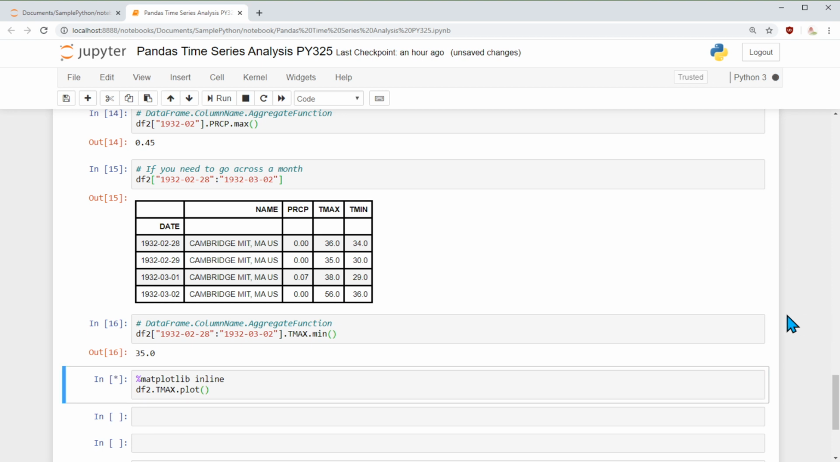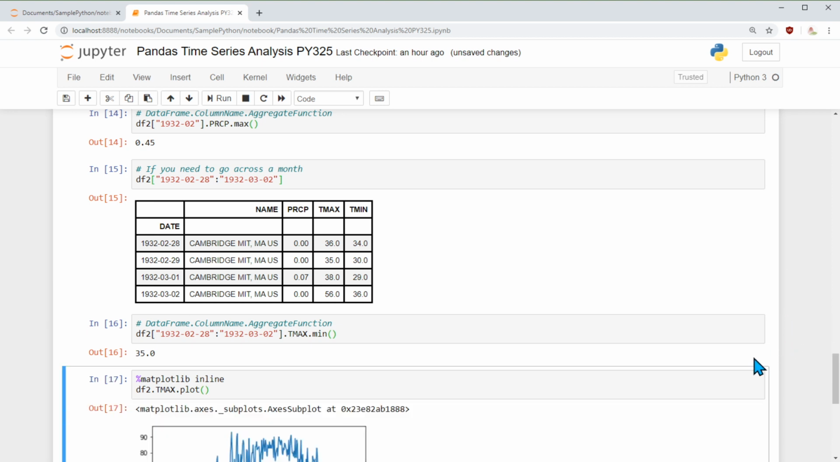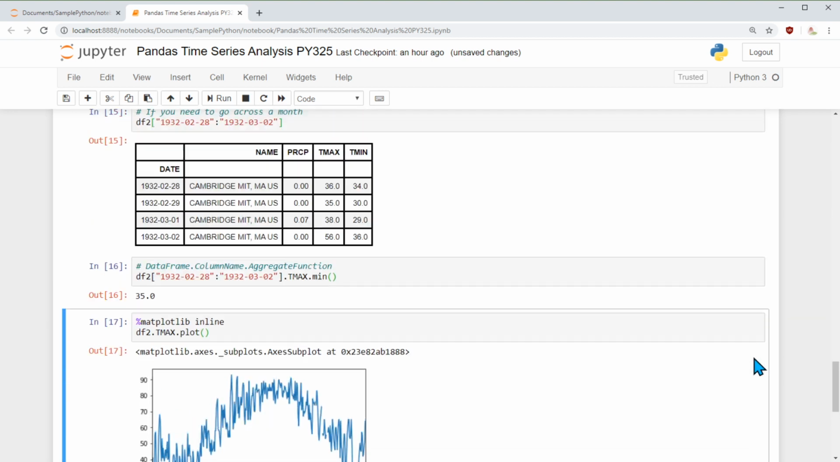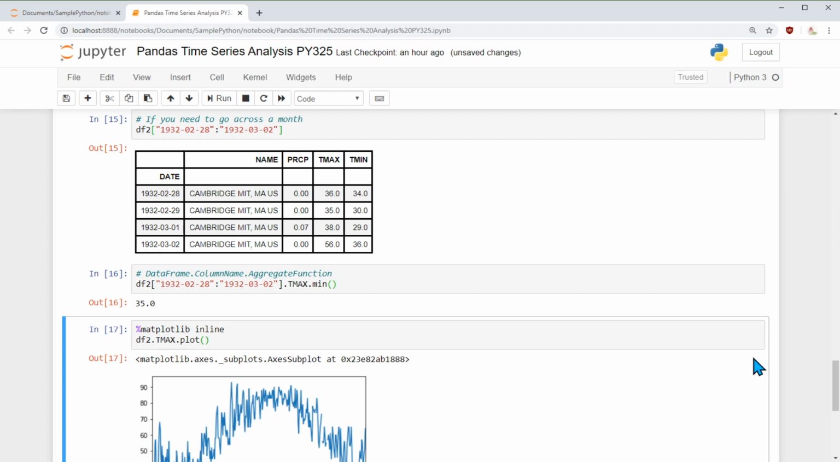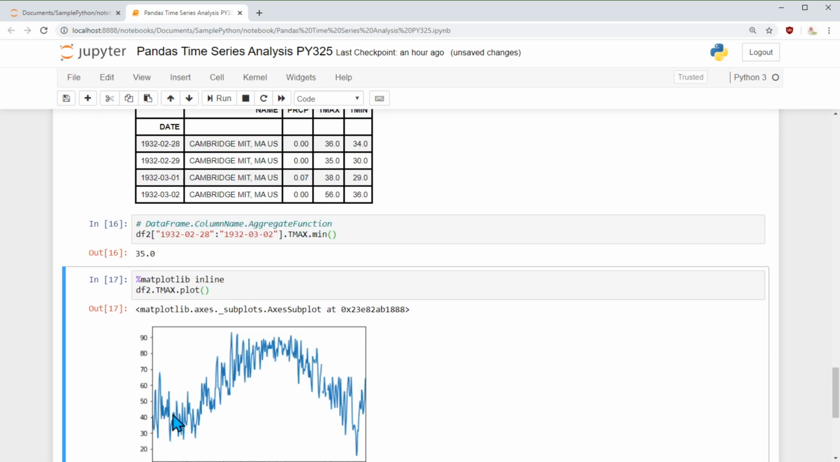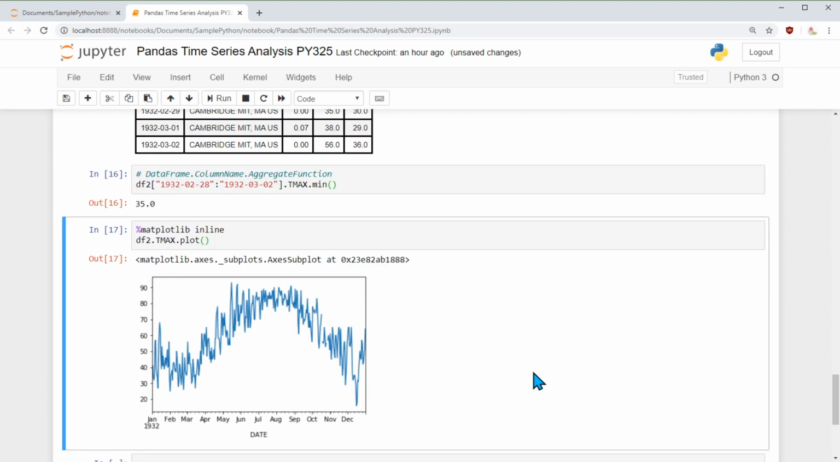If I do this, it's going to pull every maximum temperature, and the index is on the date. It's going to pull the y value temperature and plot it, and it looks like this. I do this on my job very frequently, because once I have data, I look at the data like this.